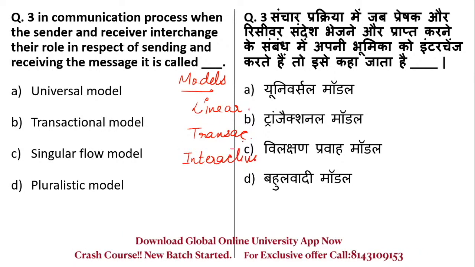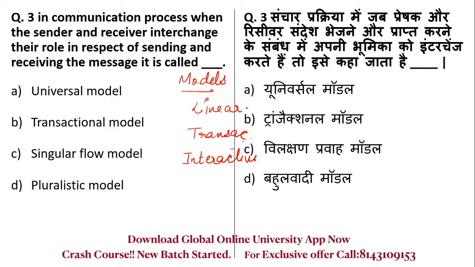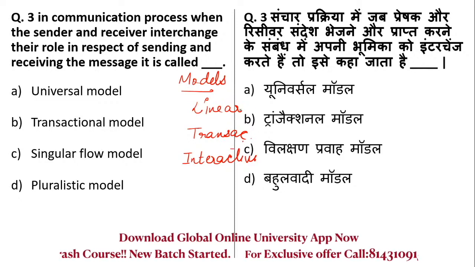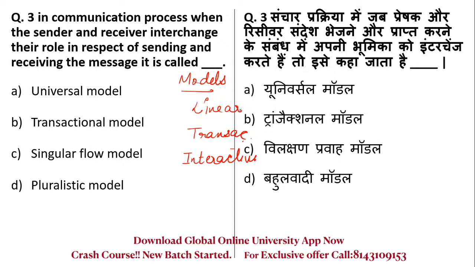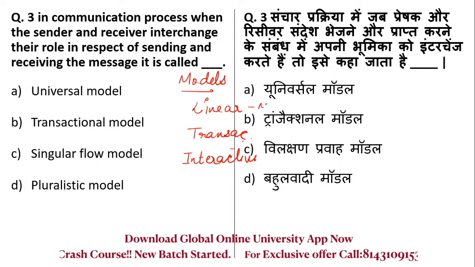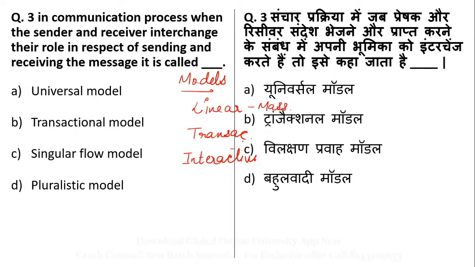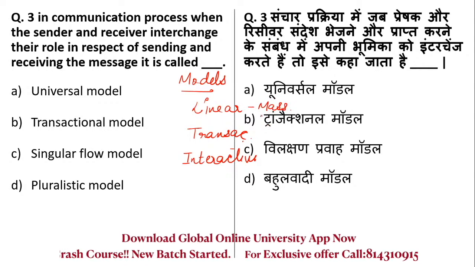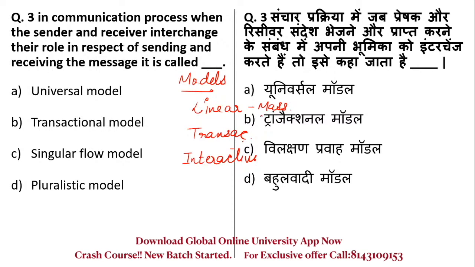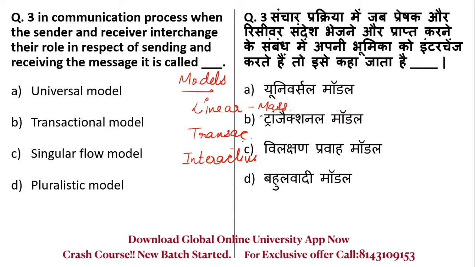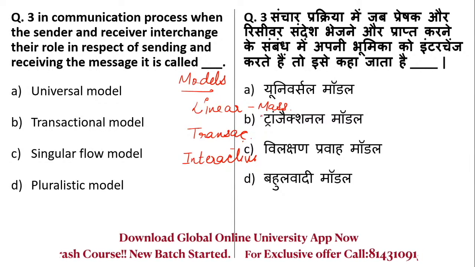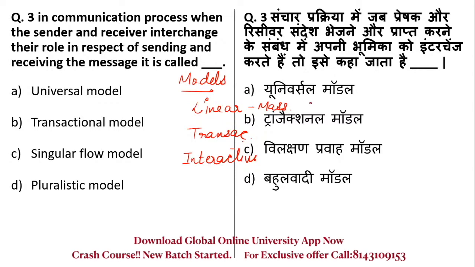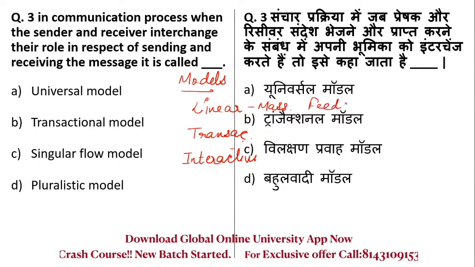Linear model means when there is one person sending a message to a large group. For example, the kind of communication is mass communication. When you look at TV, one channel is trying to give the message to a large number of audience. So that is linear. In linear model of communication, there is no feedback.